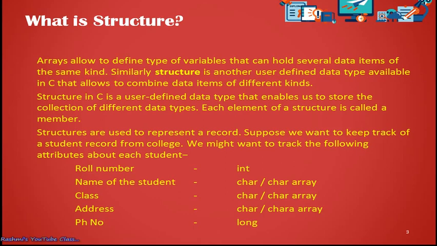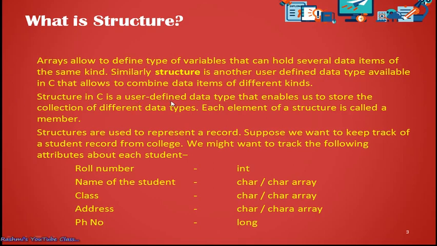We can combine them together and keep them in a structure variable. So structure has the ability of creating a type of variable that can hold many kinds of data types together. It means in a structure variable, not only can we keep an integer, but also some other type of data. Let's go for the second paragraph.